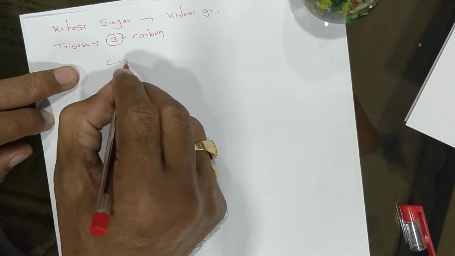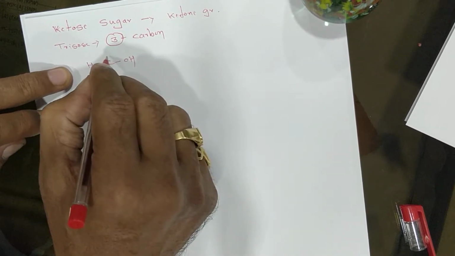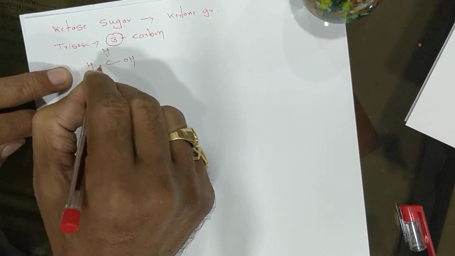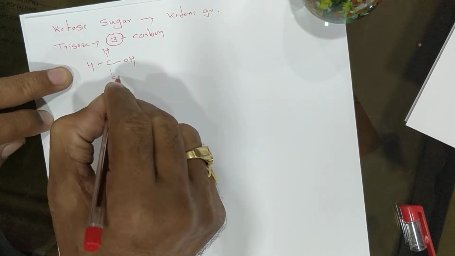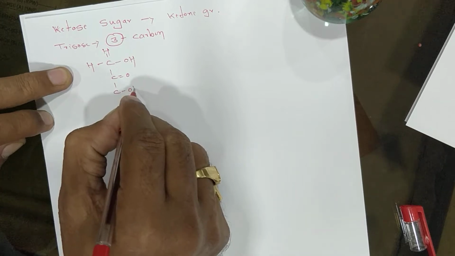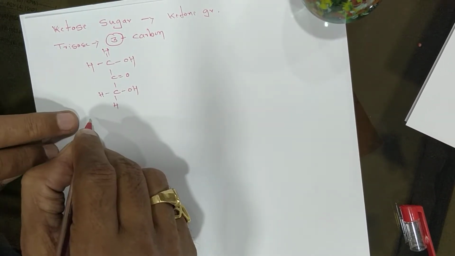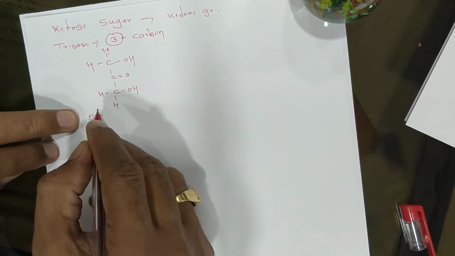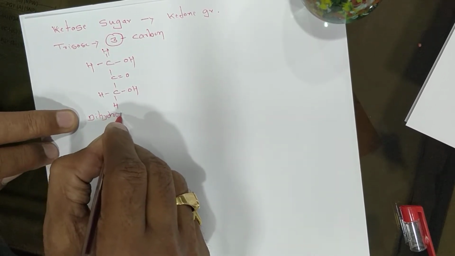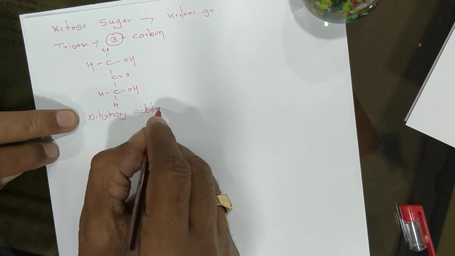C O H H, H and C double bond O, C O H and H H. An example of a triose, a ketone sugar, is dihydroxyacetone.